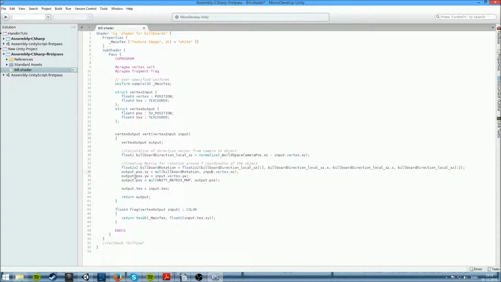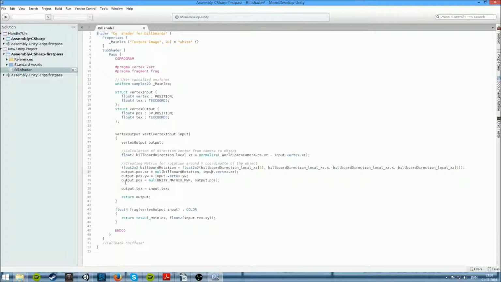Then we do the same for y and w. We make an output position for y and w, and we just take the input position. This will not change in any way, so there's no reason to, but we need to deliver back an output position, else the code won't run through.